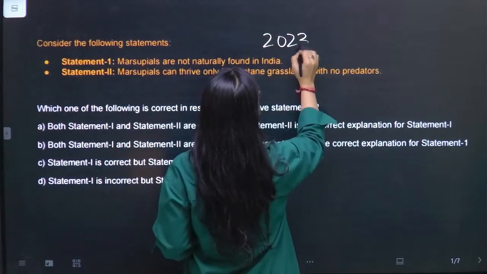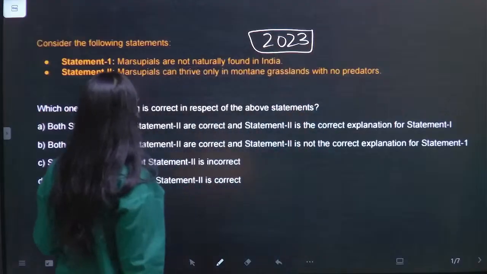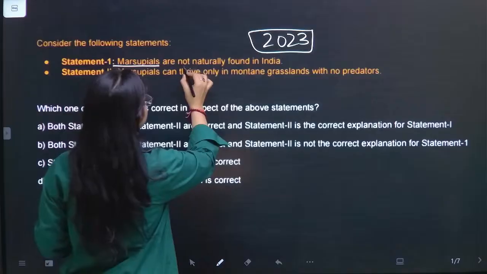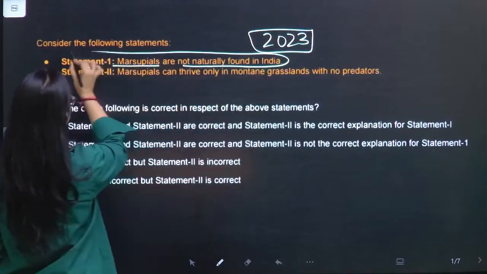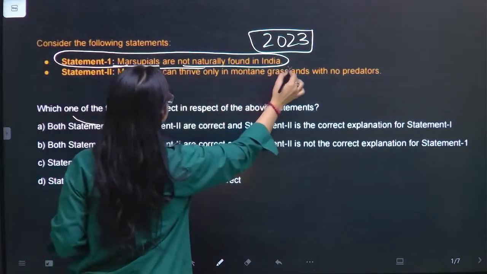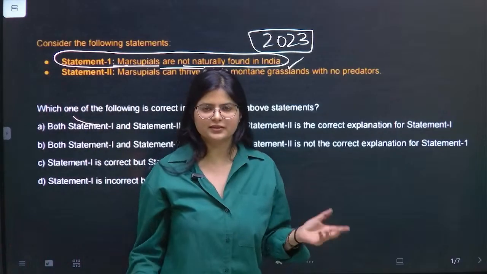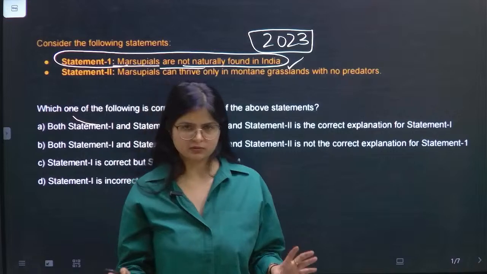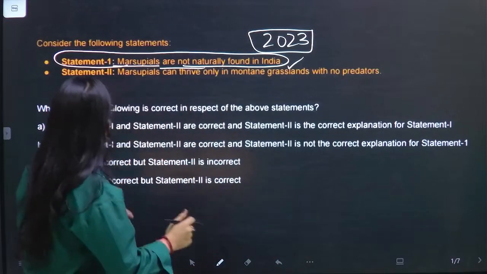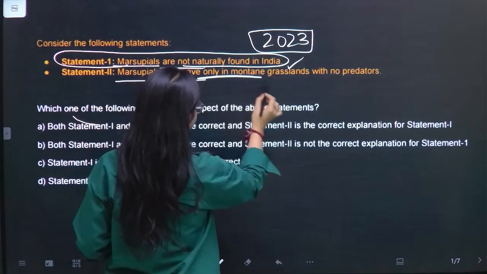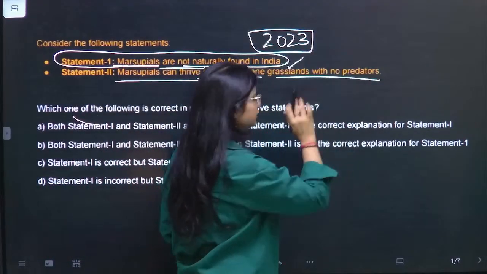It's the PYQ of 2023, and statement one says marsupials are not naturally found in India. Okay, so I'm leaving the statement for once. Somebody who does not know anything about marsupials can leave the statement for once. Now, the second statement is saying marsupials can thrive only in montane grassland with no predators, right?